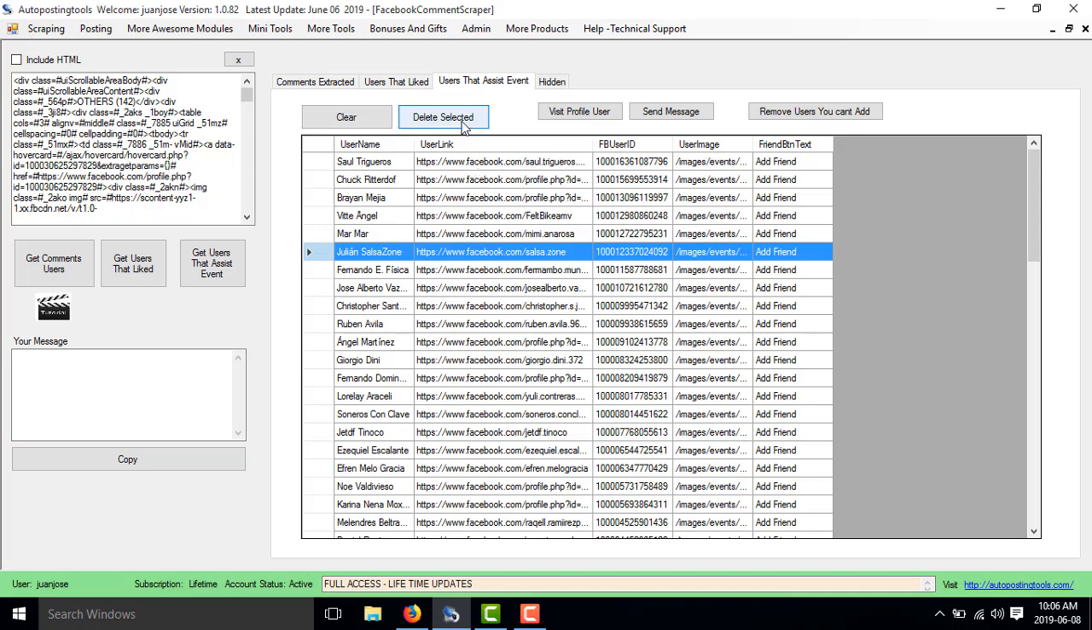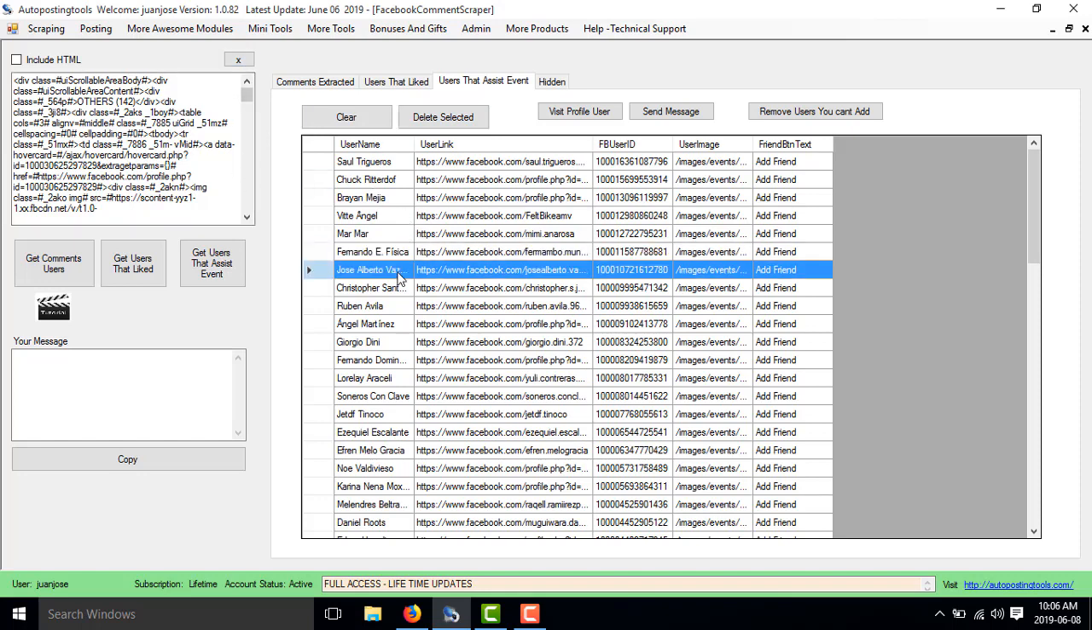You could select one of them and delete it, or delete the table and add more. It's up to you what you want to do with this. But basically this is perfect because it's going to allow you to get a lot of leads that are interested in whatever event you selected. They will most likely purchase your product if it's something interesting for them as well.